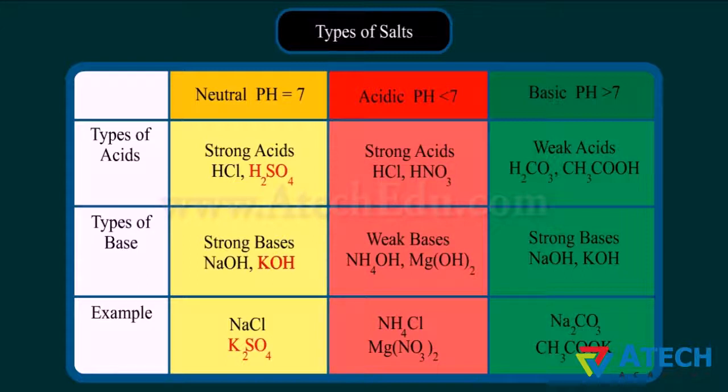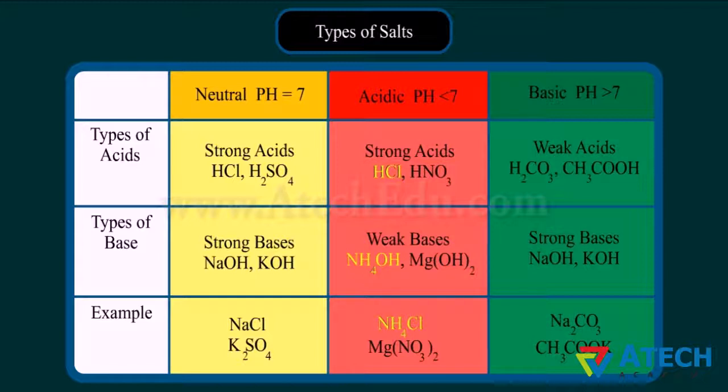Salts formed from strong acids and weak bases are called acidic salts. Acidic salt ammonium chloride is formed by strong acid hydrochloric acid and a weak base ammonium hydroxide. Acidic salt magnesium nitrate is formed by strong acid nitric acid and a weak base magnesium hydroxide.